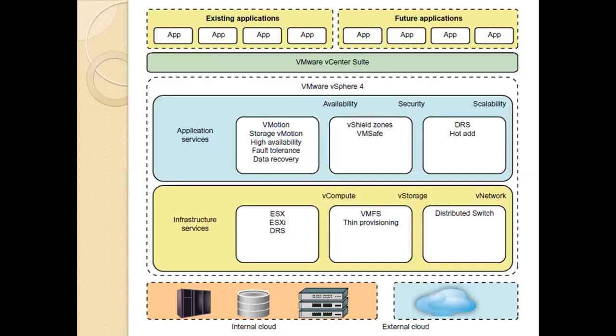These packages interact with the hardware servers, disks, and networks in the data centers, and also communicate with other external clouds, not only with internal clouds. The application services are divided into three groups: availability, security, and scalability. The availability supports include vMotion, storage vMotion, HA, that is high availability, fault tolerance, and data recovery from VMware, whereas the security package supports vShield, Zones, and VMsafe.